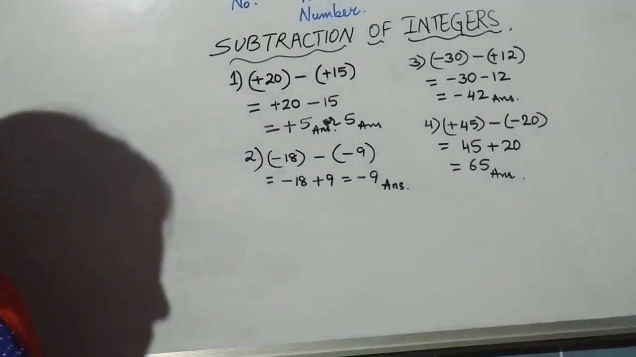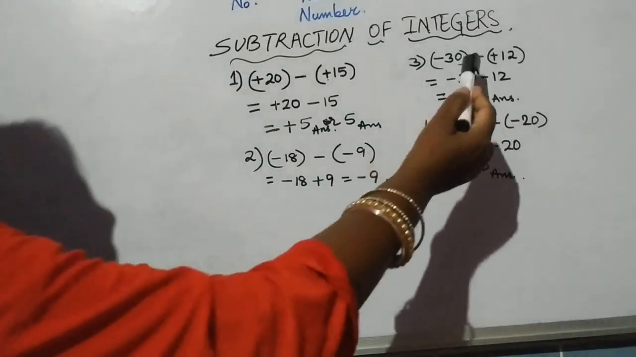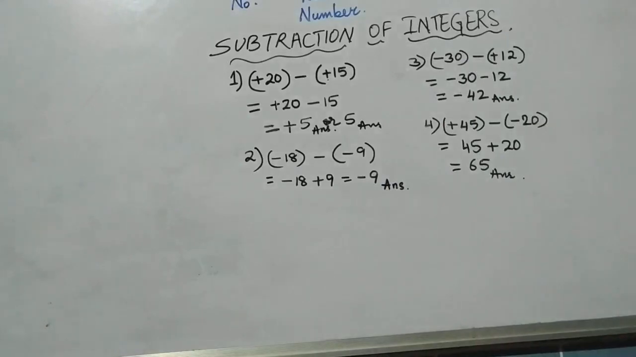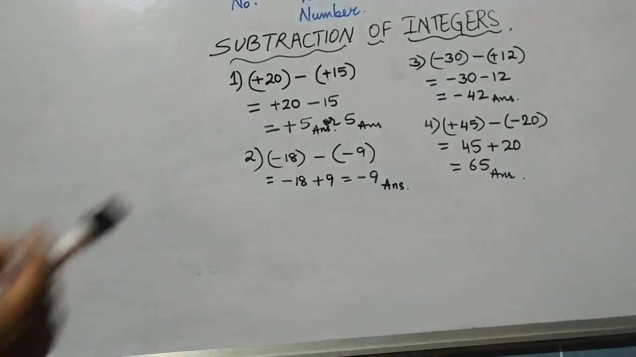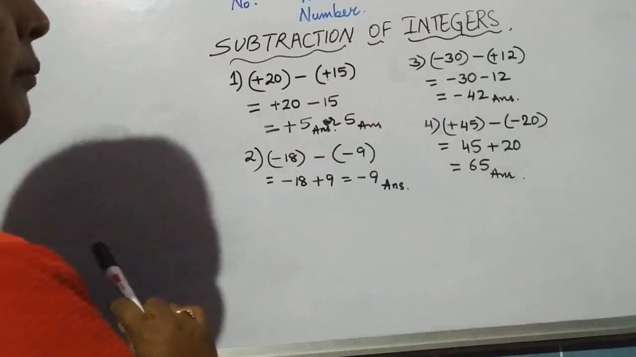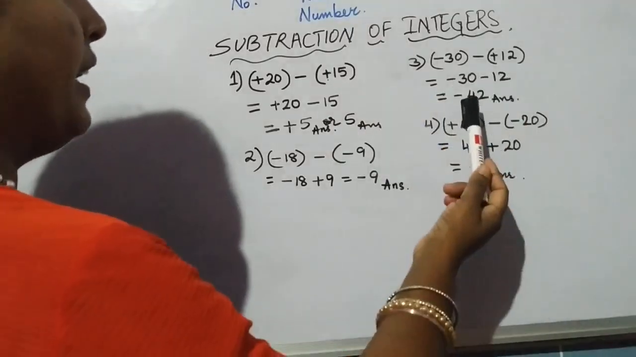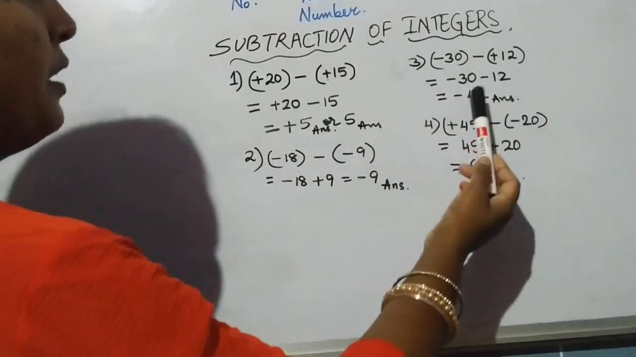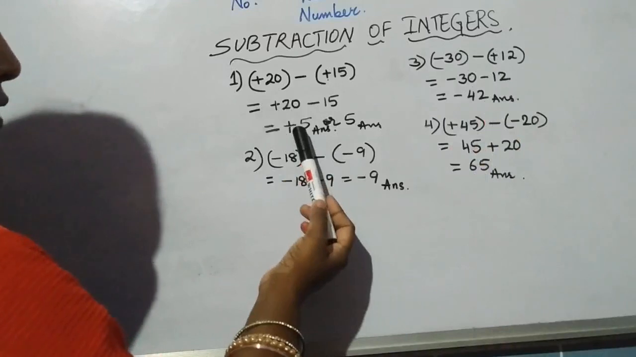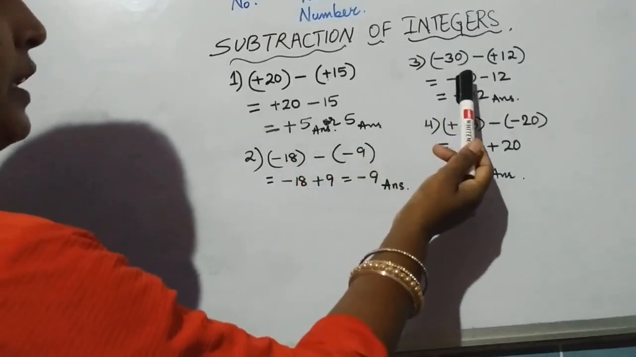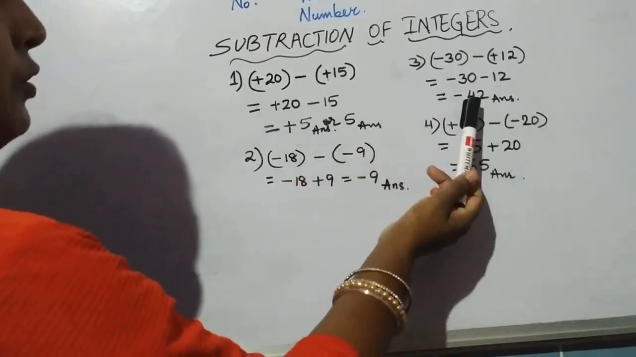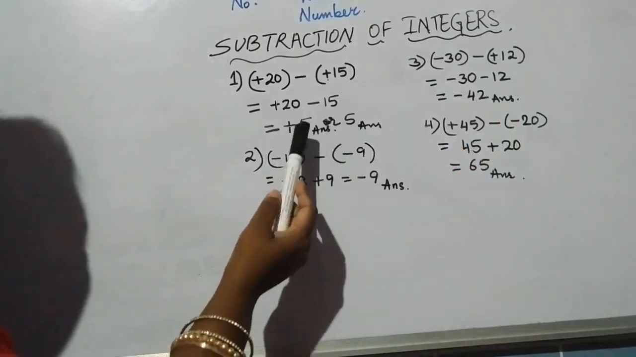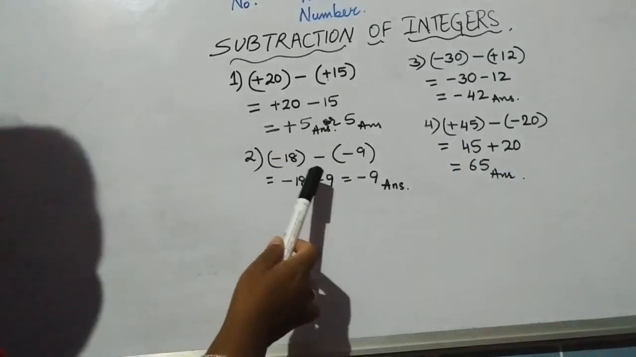So the rule in subtraction is, after the minus sign, whatever the integer is, you reverse its sign to get the numbers. And after this, the final thing, just like addition, you have to say same sign or opposite sign. If it is the same, you add. If it is opposite, you subtract. Sign of the bigger number always. See, minus 30 is bigger than 12, so you got a minus sign in the answer. Here, plus 20 is bigger than 15, so we have a plus sign.